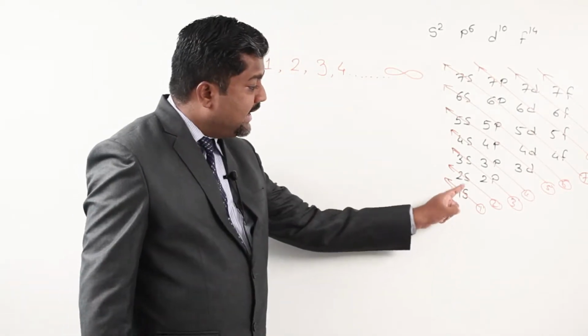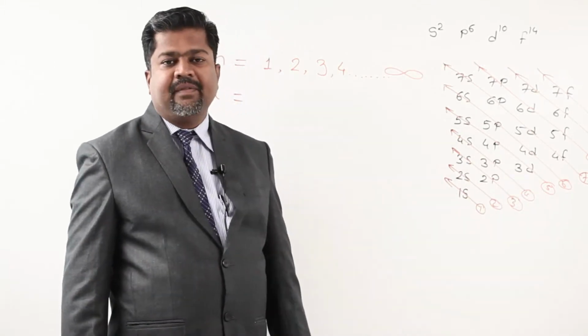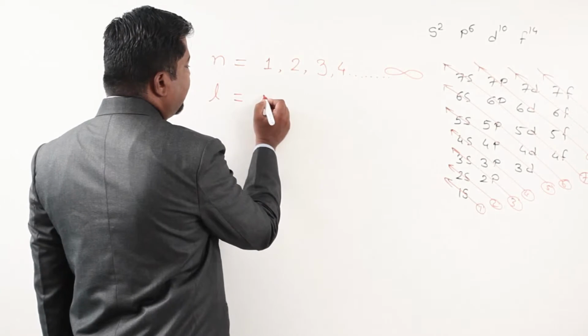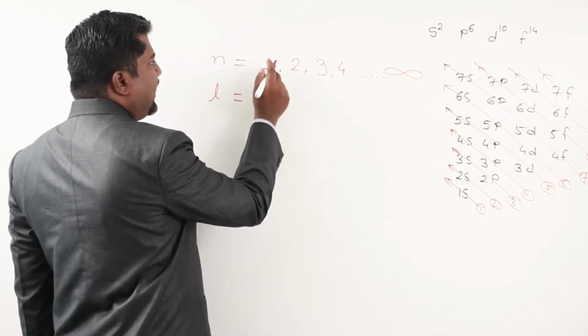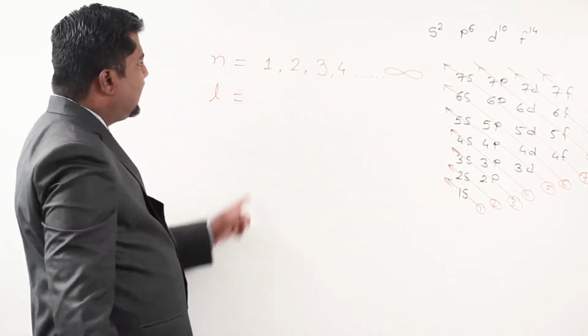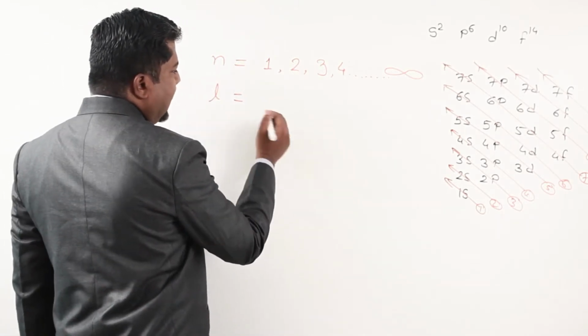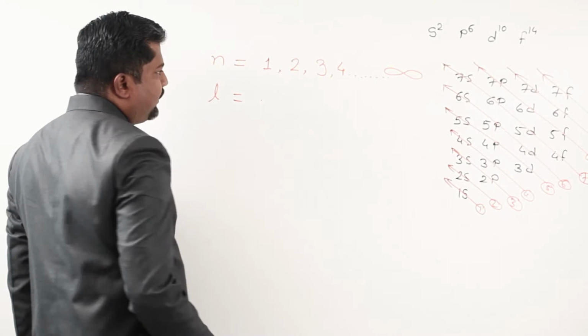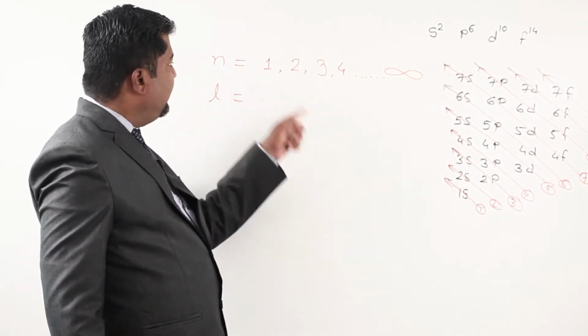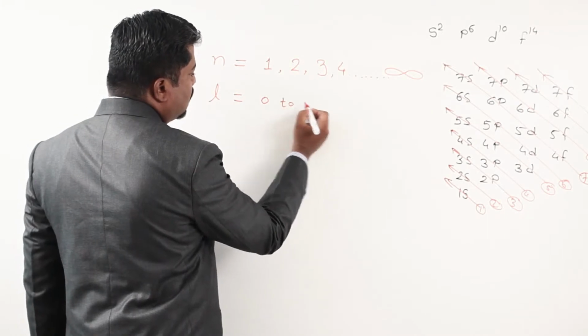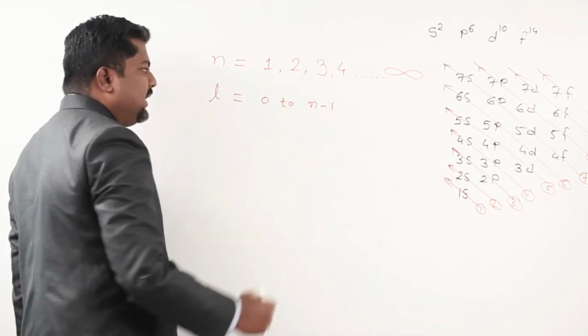So what is that? s, p, d, f, etc. They are called azimuthal quantum numbers. Now for every value of n, there are values of l. For every value of n, the values are given from 0 to n minus 1.